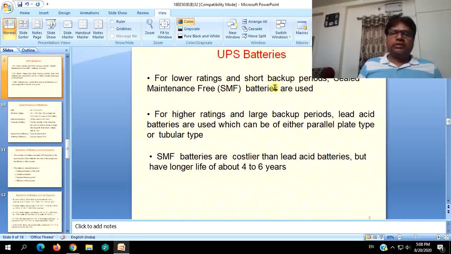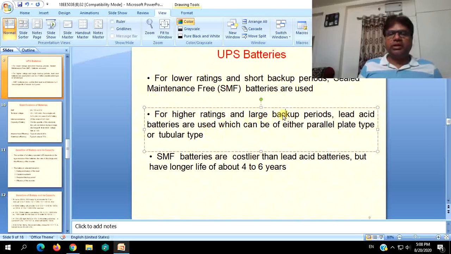For lower ratings and shorter backup periods, SMF are used. For higher ratings and large backup periods, lead acid batteries are used, which can be either parallel plate type or tubular type. Again, we can witness these when we use our inverters. Tubular type, just by seeing from outside, will have more height.